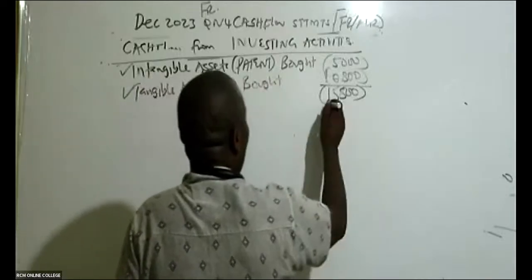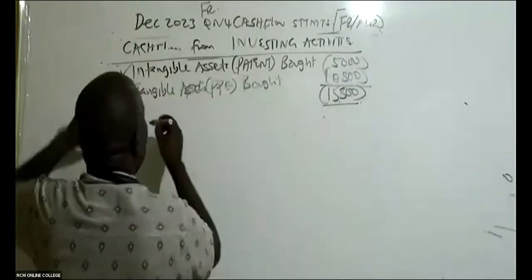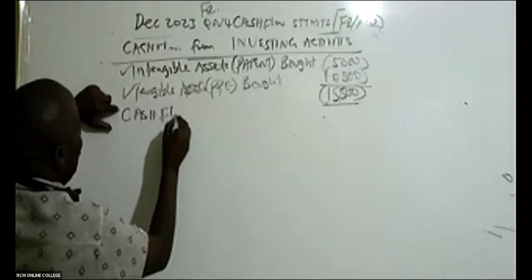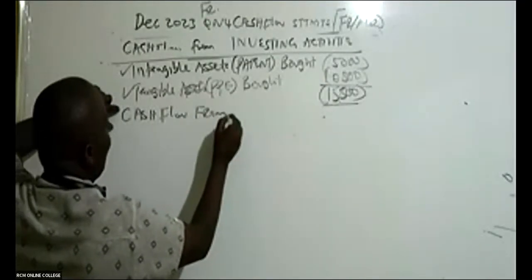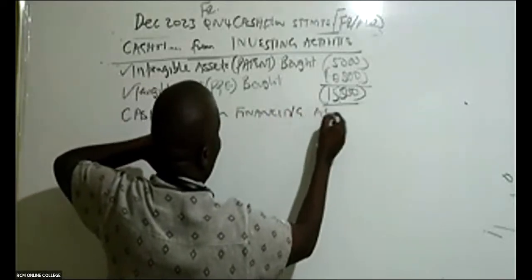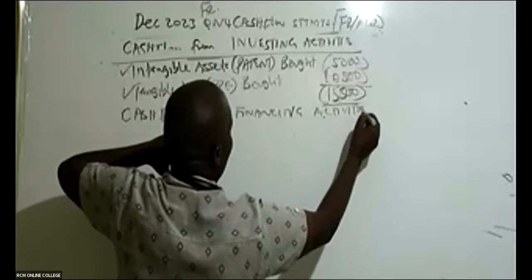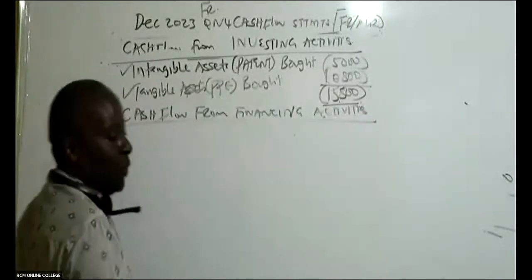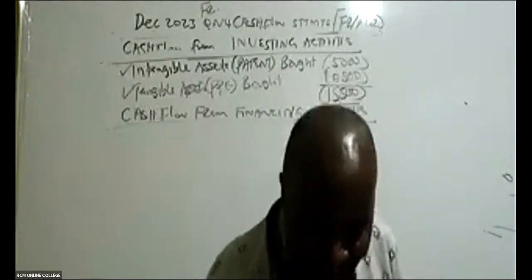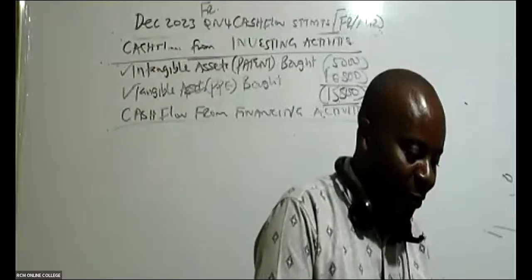With your permission, now I will be able to go to cash flow from financing activities. Cash flow from financing activities. Up to here, somehow I have to add ink to my pen a little bit, but up to here, are we together somehow?